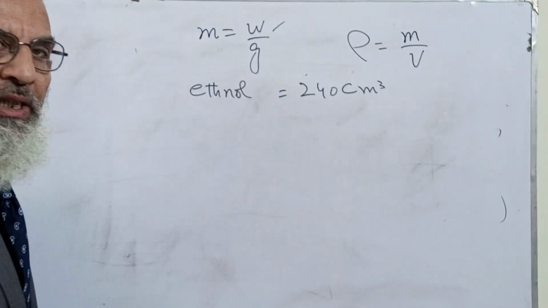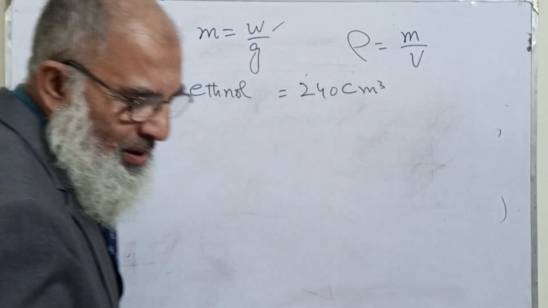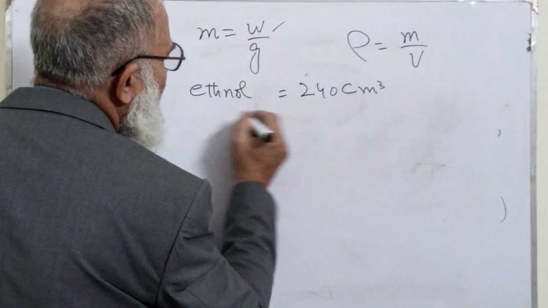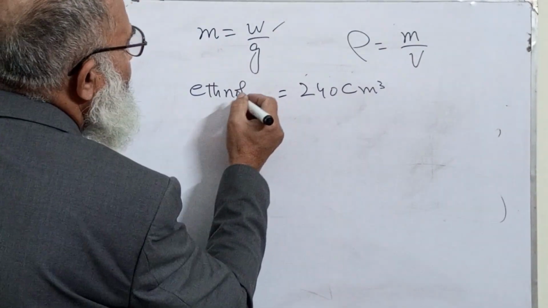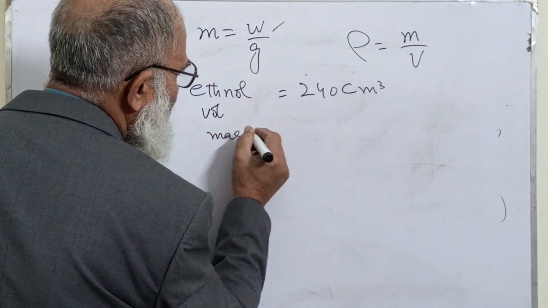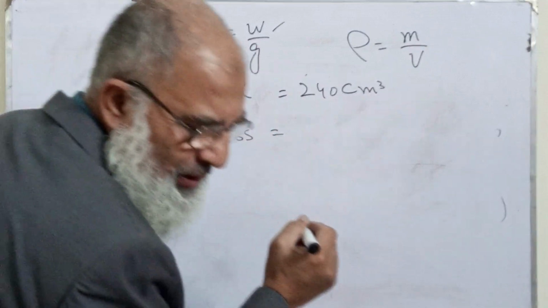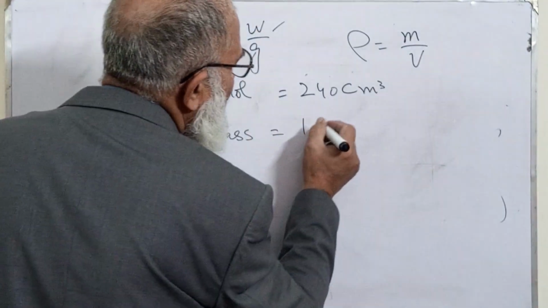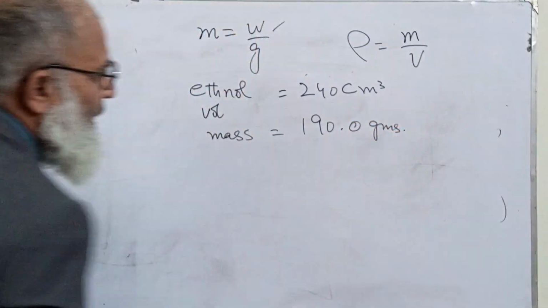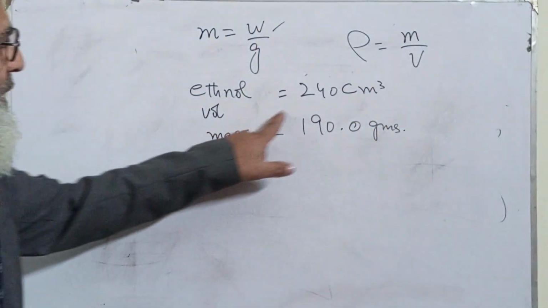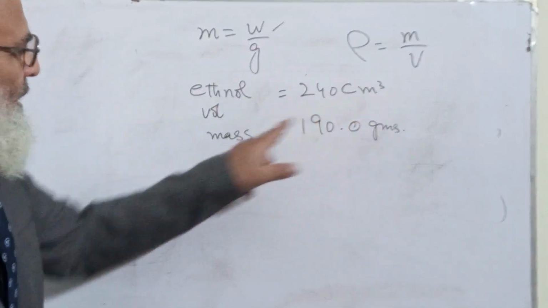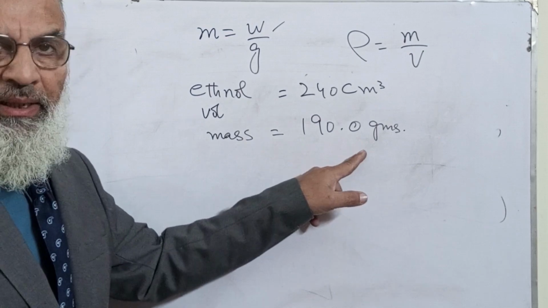And what else we need is its mass, and its mass is found to be 190 grams. Ethanol volume is 240 centimeter cube, and mass is 190 grams.